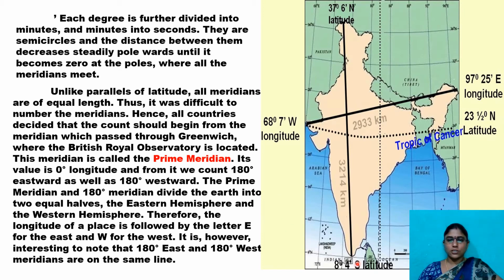Next, coming to the latitude, India starts from 8 degrees 4 minutes northern latitude, and it extends up to 37 degrees 6 minutes north. Understood clearly? India is just above the equator, located in the northern hemisphere.